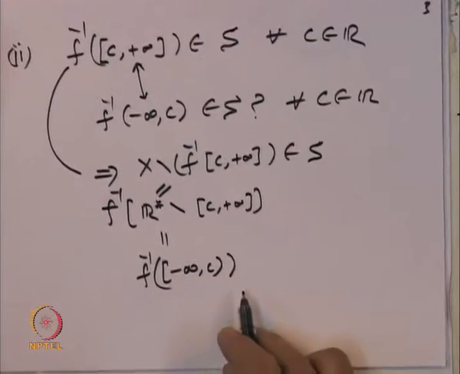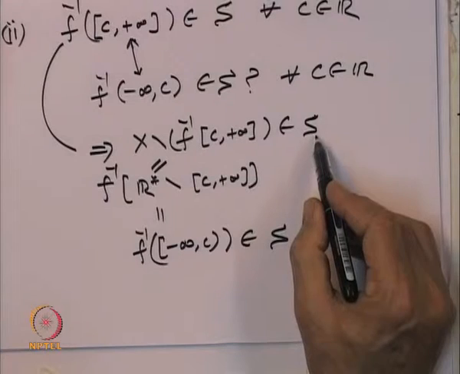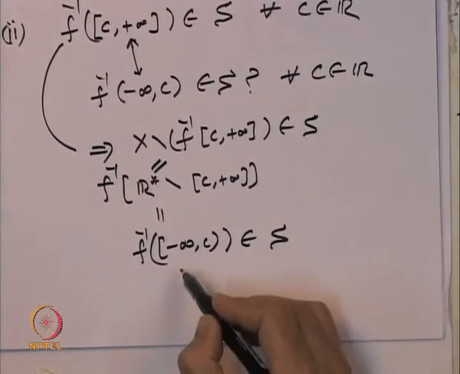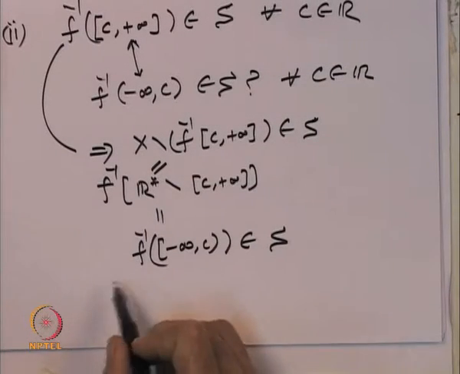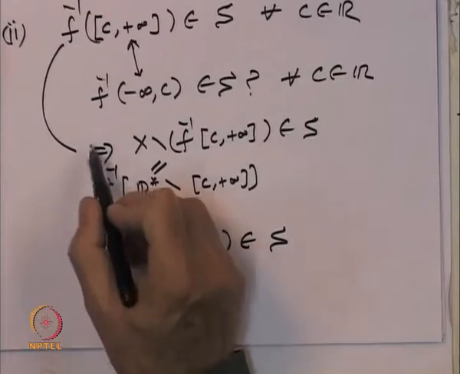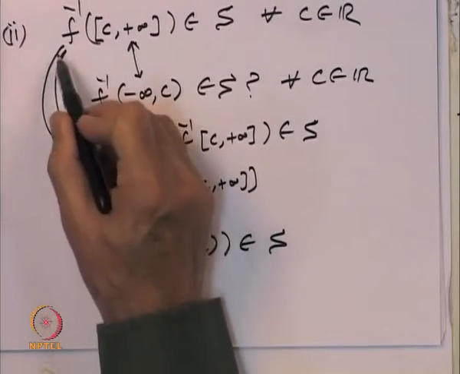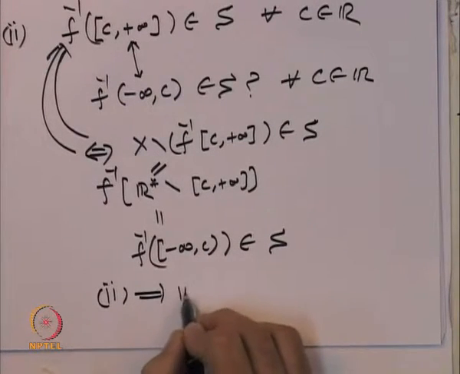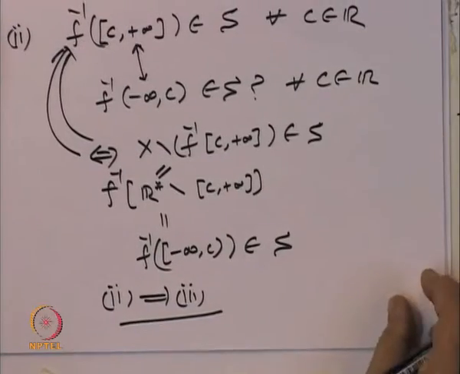So, this also belongs to S, because S is a sigma algebra. If a set belongs, its complement belongs. And all these statements are reversible. If this belongs, then its complement belongs. So, these are all if and only if statements. So, 2 implies 3 is obvious by taking complements.